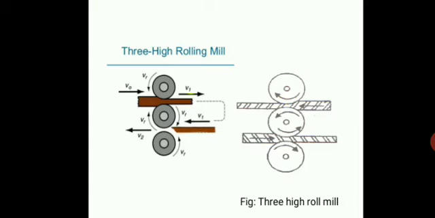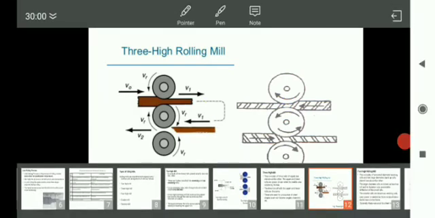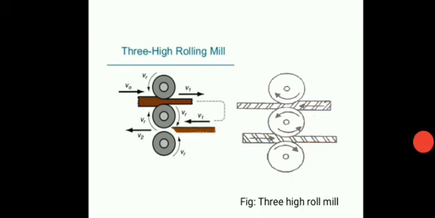And in the second pass, the workpiece passes between the middle and lower rolls in the opposite direction.